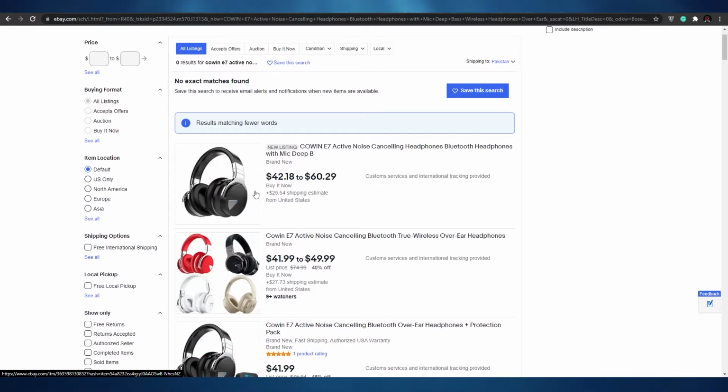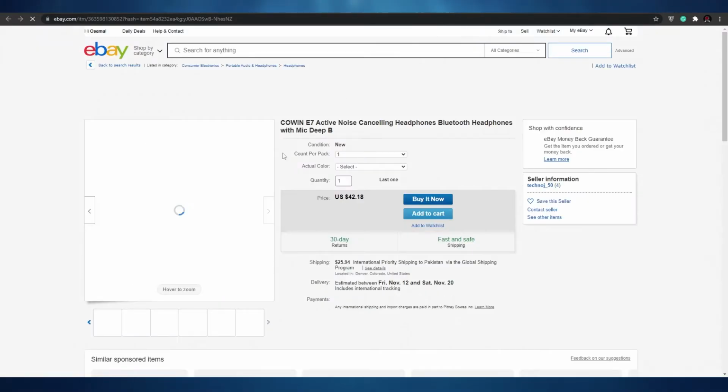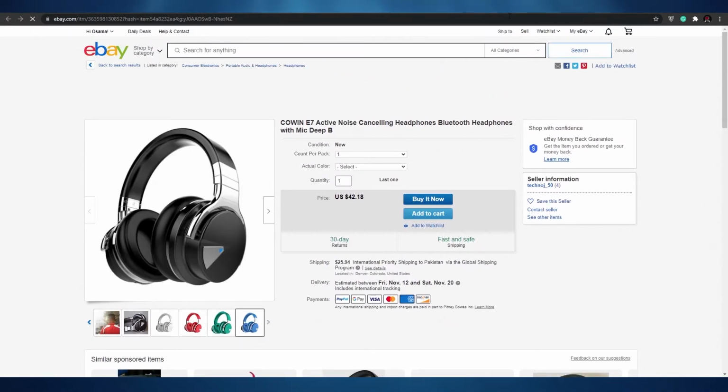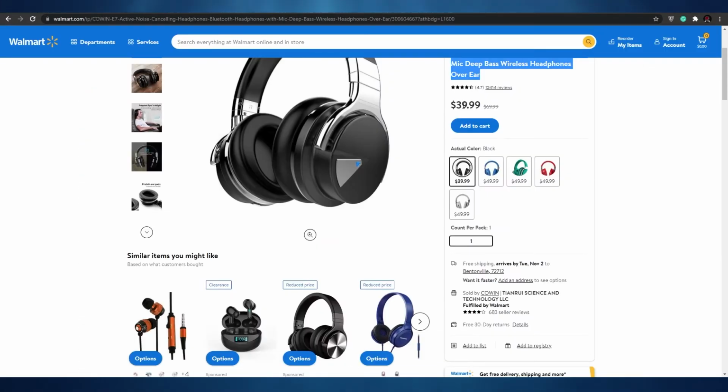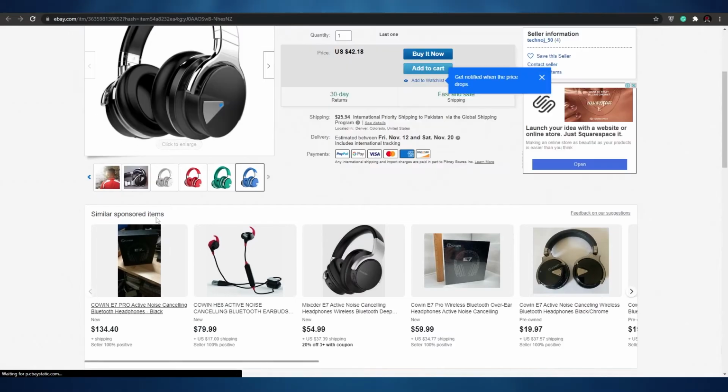Okay, so this is what I was telling you about. I've searched for these headphones right here. So these were the headphones. Let me just see if this is the correct seller. And yes, I think this is the correct seller. As you can see over here, it's $42. Here is $39. So this person right here is a drop shipper.